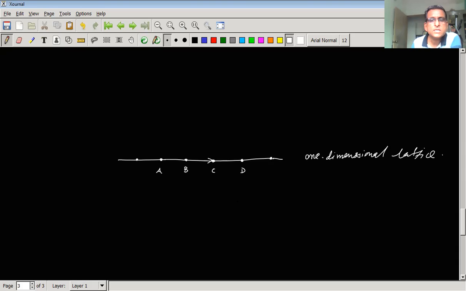Among them, BC is the fundamental translation vector.